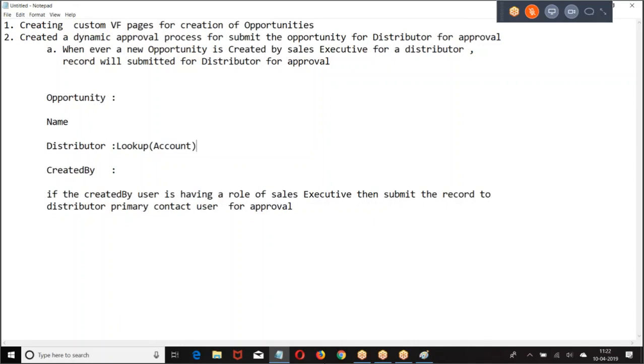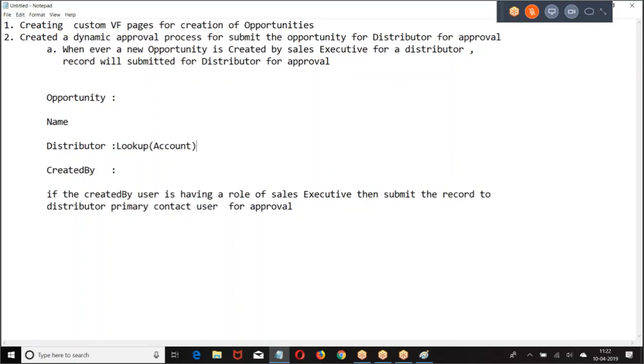Submit the record to the primary contact's user. Based on the distributor, find out the primary contact. Based on the primary contact's email ID, find out the user. Submit the record to that user. Are you getting my point? Once you find the primary contact, find the partner user, then submit the record to the partner user for approval.